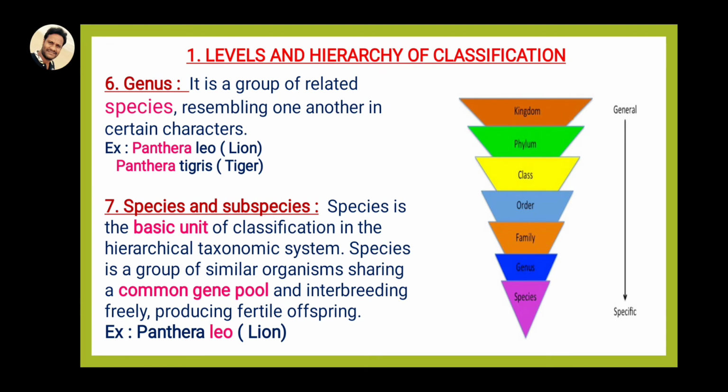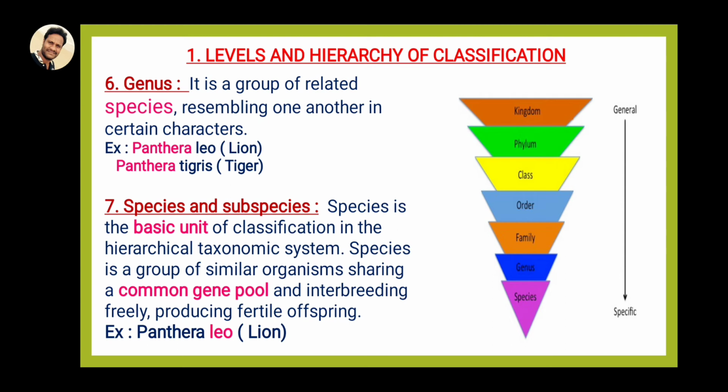The sixth one is the genus. It is a group of related species resembling one another in certain characters. For example, Panthera leo is the scientific name of the lion, which we commonly call lion. It has two words: the first word is Panthera, the genus, and the second word, leo, is the species. Panthera tigris is the scientific name of the tiger. In both, Panthera is common, while leo and tigris change.